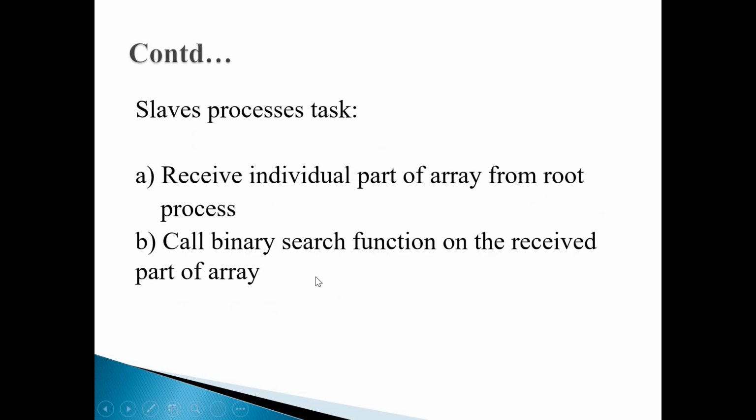So that's it. The slave process's task is to receive the individual parts of the array from the root process. They will receive, and all slaves will call that binary search in parallel, on the received part of the array. The moment the given key is found in any portion, that will be flagged, and you will get the output. So this is one of the designs I want to share with you.